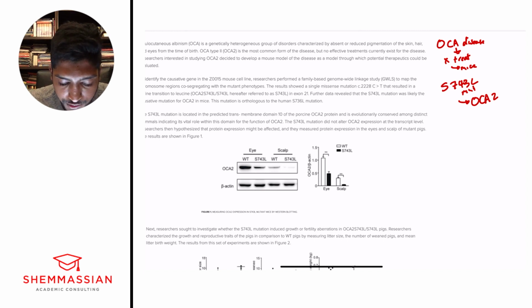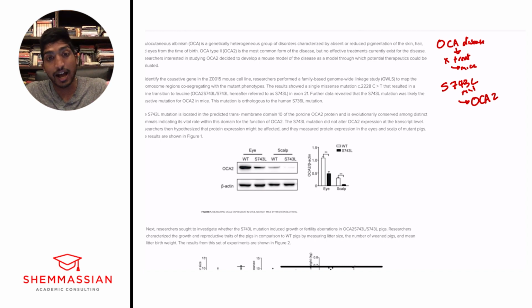The S743L mutation did not alter OCA2 expression at the transcript level. Researchers then hypothesized that protein expression might be affected, and they measured protein expression in the eyes and scalp of mutant pigs. The results are shown in Figure 1. All right, so right away we see a figure.